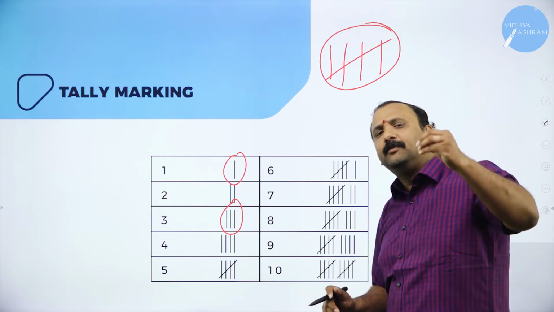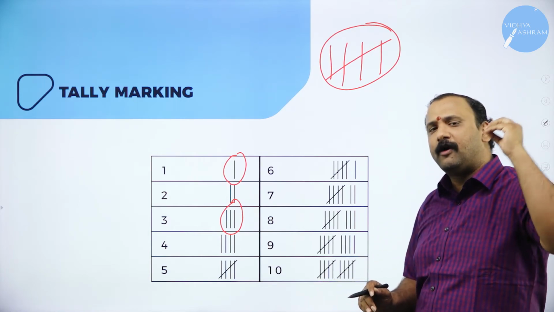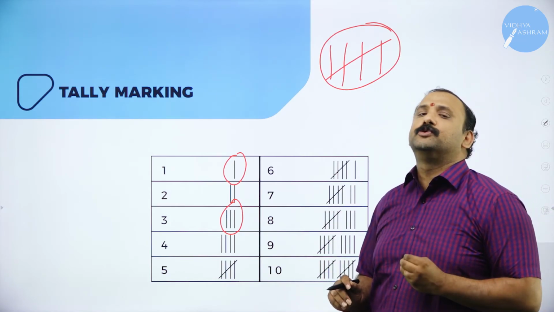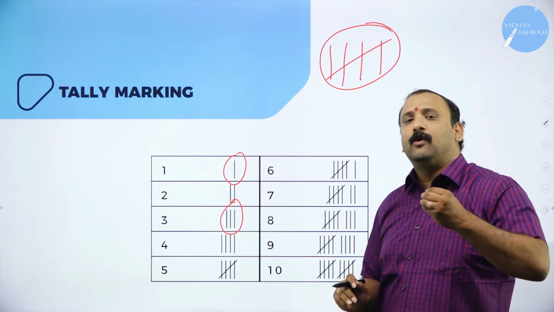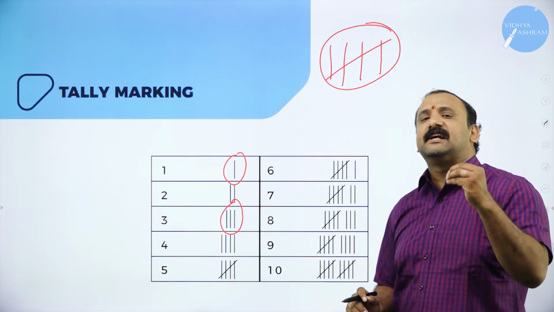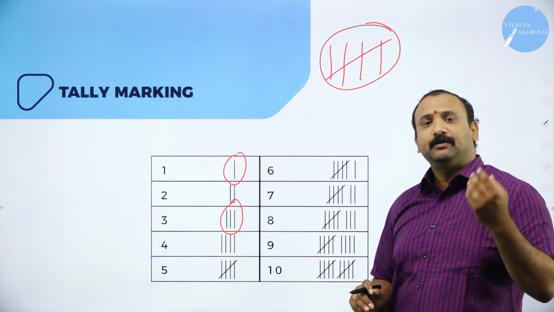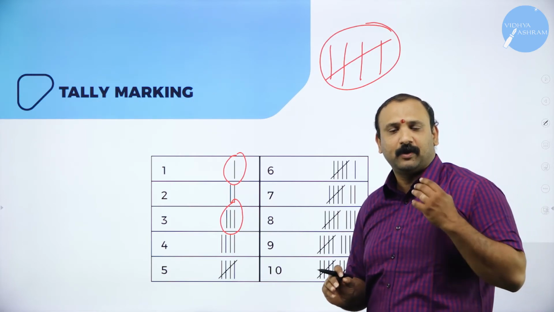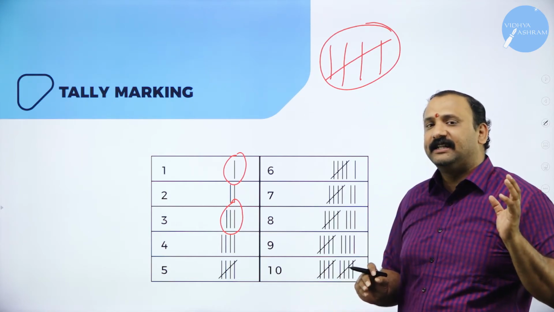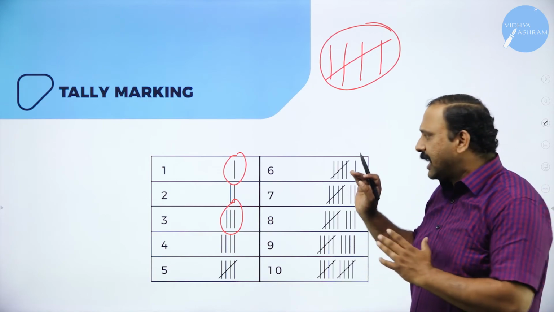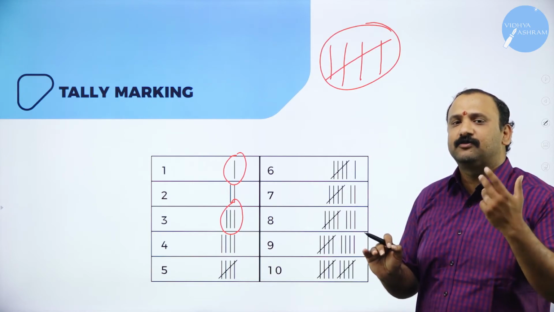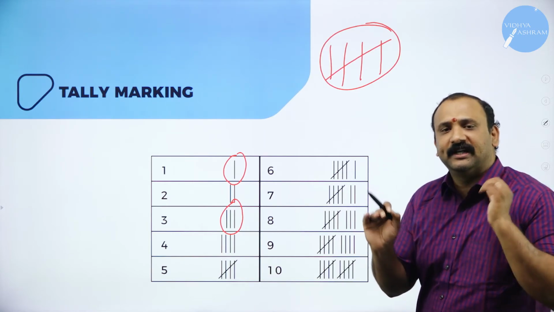This is a very, very simple and an interesting way of how children learn counting, how children learn to understand the frequency distribution altogether. And this way of counting is considered to be the principal or the basic way in statistics to keep account of the data. Sometimes this becomes very, very useful for us. Why? Because this is the way it will be easier for us to interpret and understand the data that is being given to us. So tally marking is still considered to be one of the basic formats in statistics for understanding the data and organizing it.